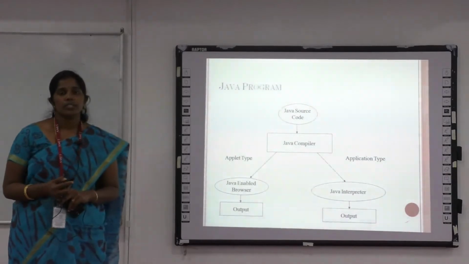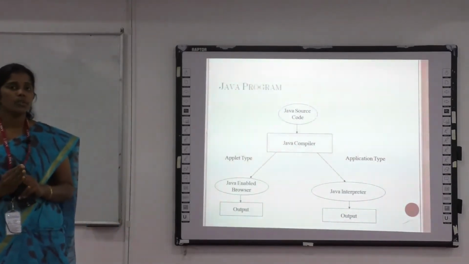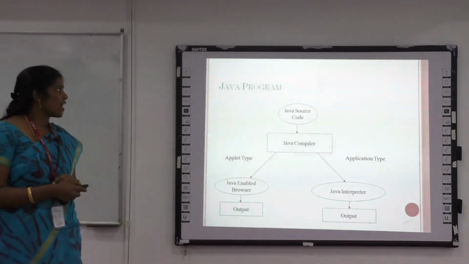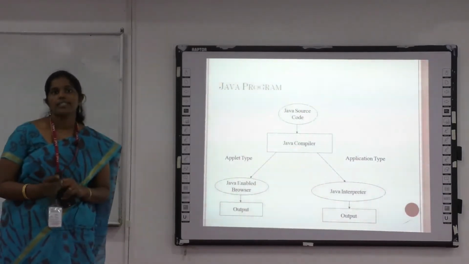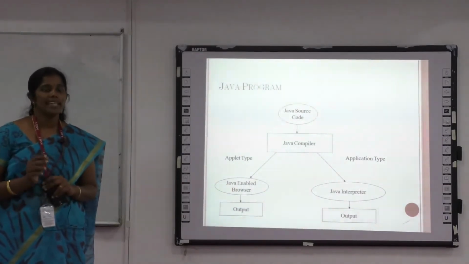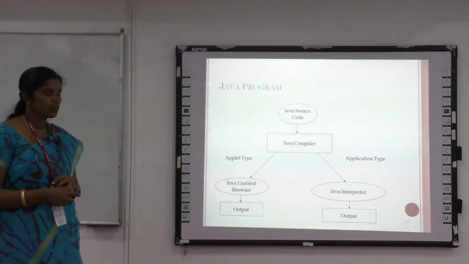Then we are going to discuss how to write a simple Java program. The first one is Java source code. What is called source code? The source code is human-readable, written by a human in the English language. This is called source code.